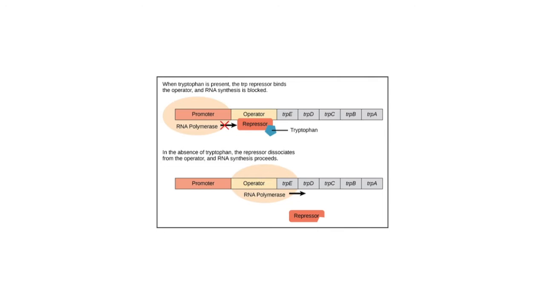If tryptophan is present in the environment, then E. coli does not need to synthesize it and the trp operon is switched off. However, when tryptophan availability is low, the switch controlling the operon is turned on. The mRNA is transcribed, the enzyme proteins are translated, and tryptophan is synthesized. The five genes that are needed to synthesize tryptophan in E. coli are located next to each other in the trp operon. When tryptophan is plentiful, two tryptophan molecules bind the repressor protein at the operator sequence. When it's absent, the repressor protein does not bind to the operator and the genes are transcribed.